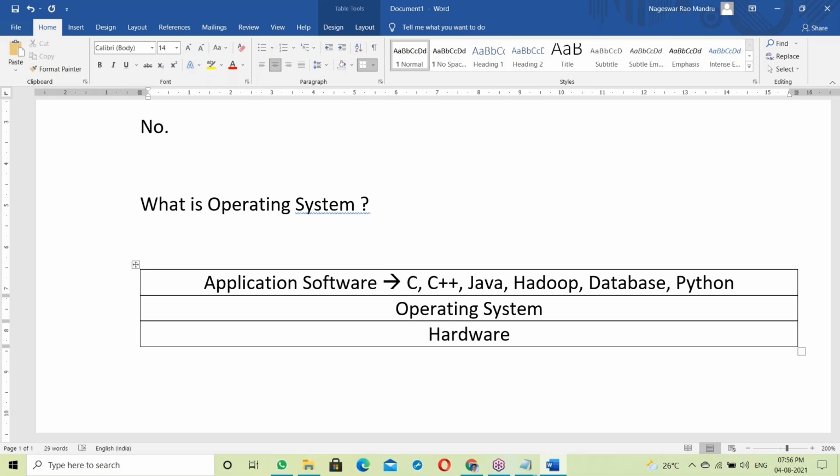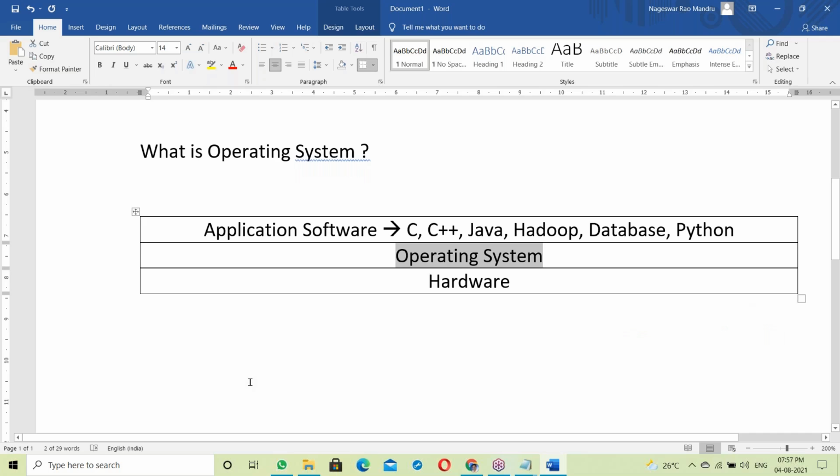All these are application software: C, C++, Java, Hadoop, database, and Python. All the application software runs on top of the OS. The OS gives the platform. On top of the OS, everything runs. So here the OS is acting like a platform.